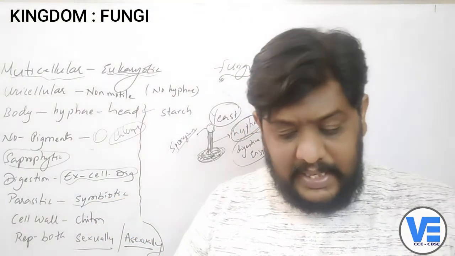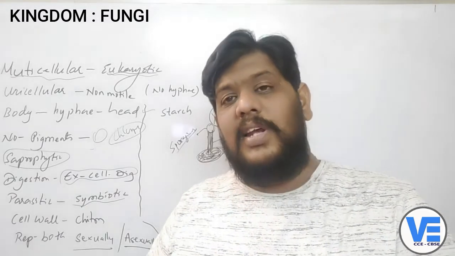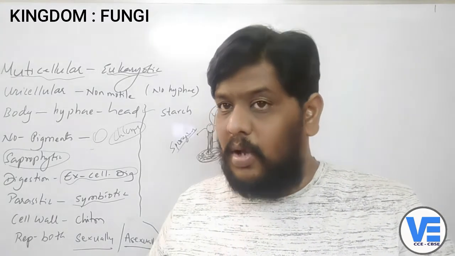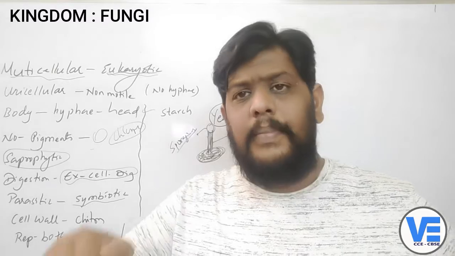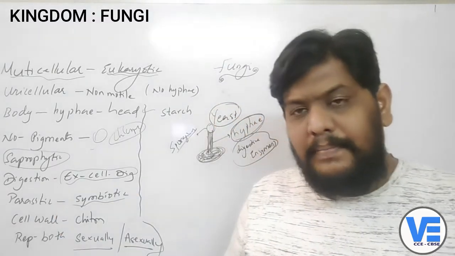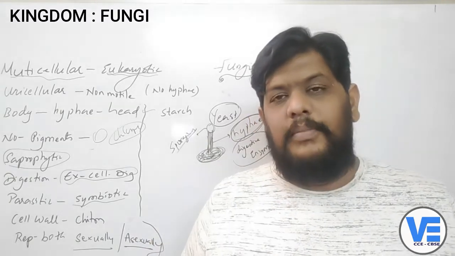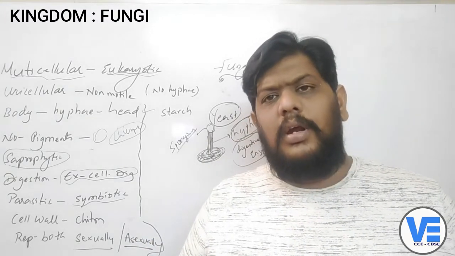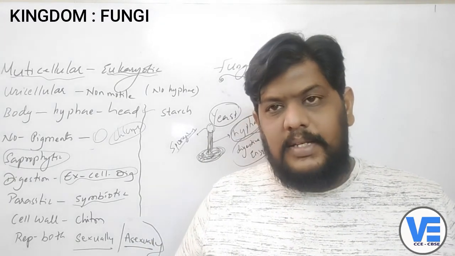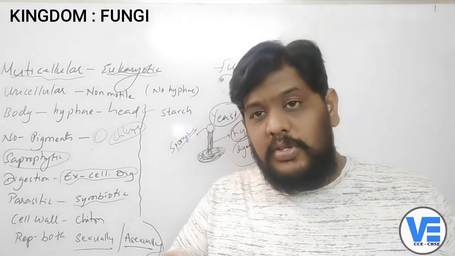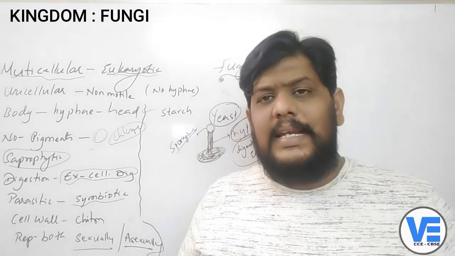Now, what is parasitic and what is symbiotic? Parasites are those organisms which depend upon other organisms for their food and also harm them. For example, if there is a bacteria in your body, it is eating the food from your body, and it is also harming your body, isn't it? In the same way, fungi also live in the body. You get skin diseases, right?